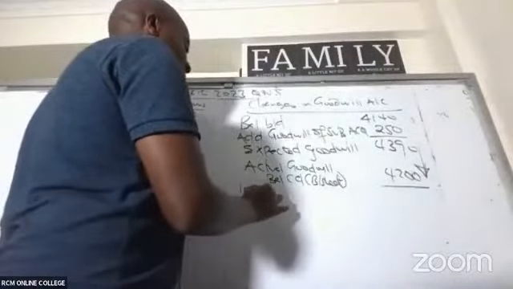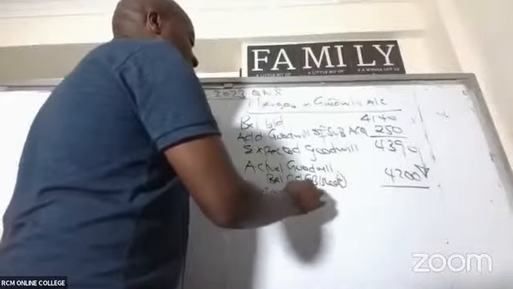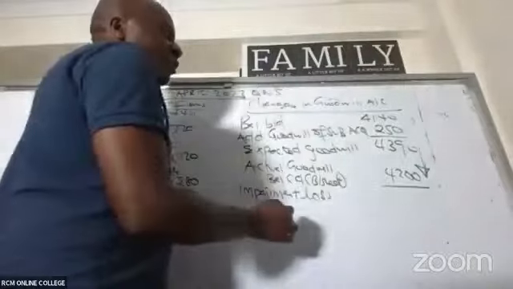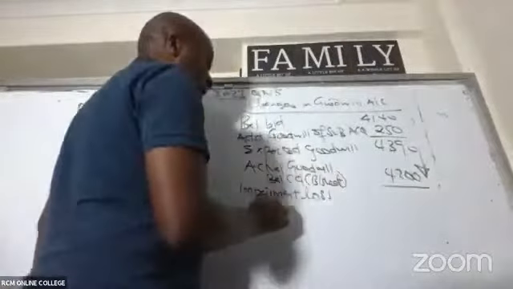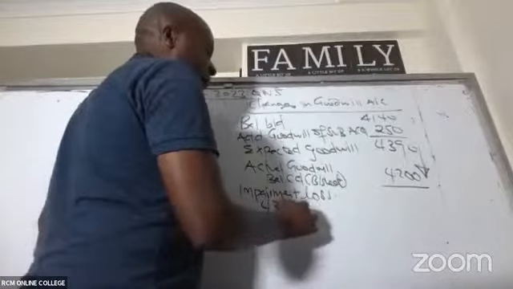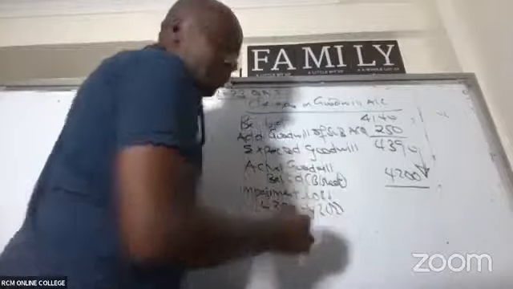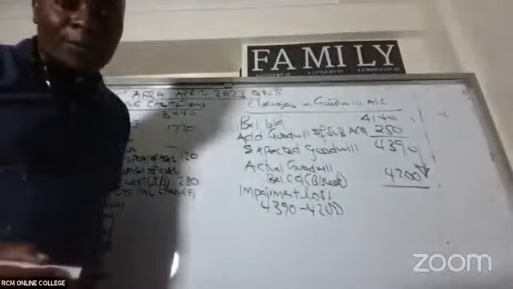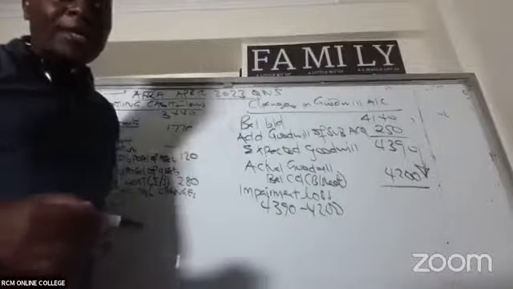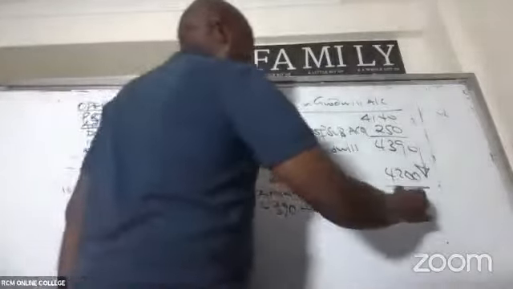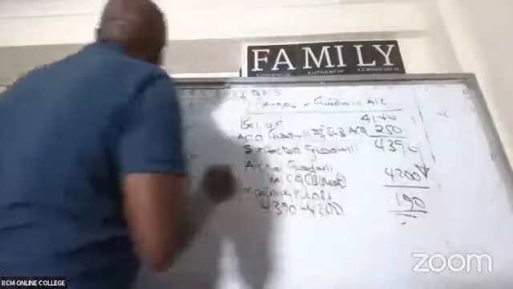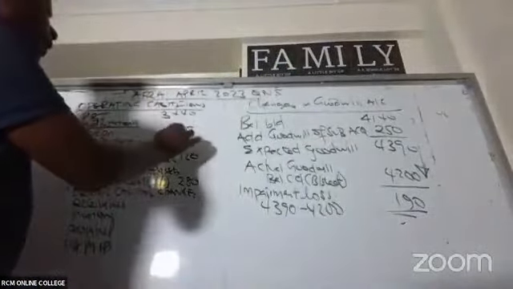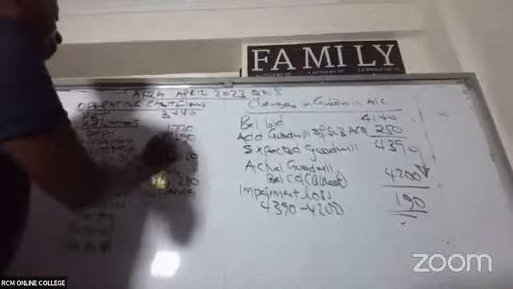You can see goodwill going down. That's what we call impairment loss. So impairment loss will be this minus this, which gives me 190. So impairment loss is 190. That's what you bring here. Impairment 190. Amortization is nil.